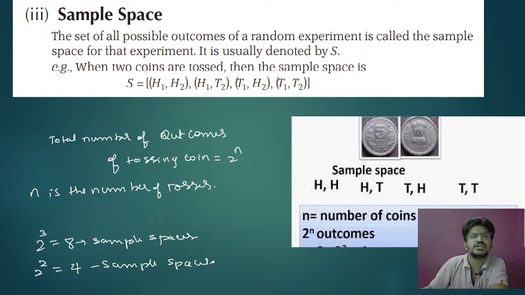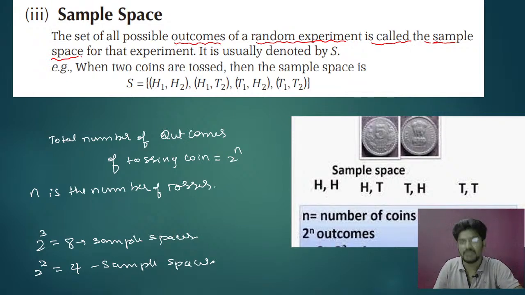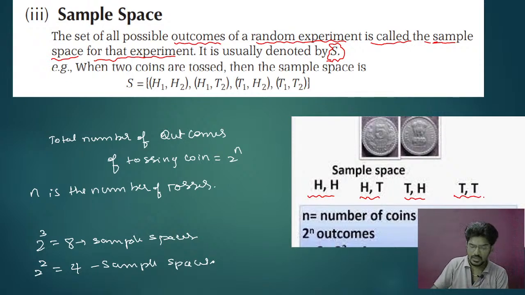The set of all possible outcomes of a random experiment is called the sample space for that experiment, and it is usually denoted by the capital letter S. Already we have discussed that when a coin is tossed 2 times, head head, head tail, tail head, and tail tail are the sample spaces, clear? So I think you have understood the sample space.